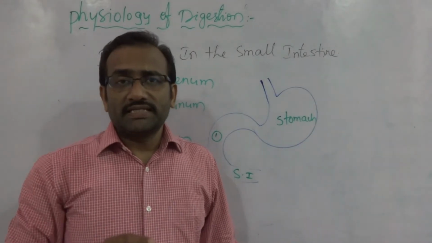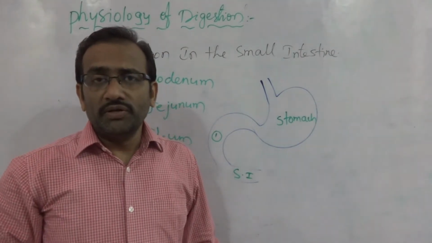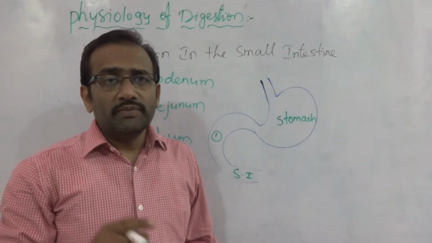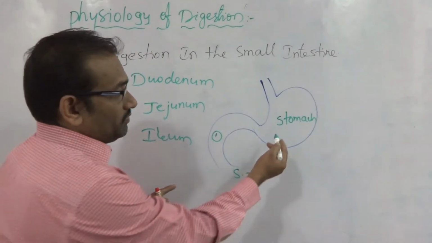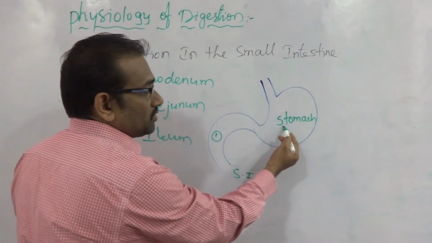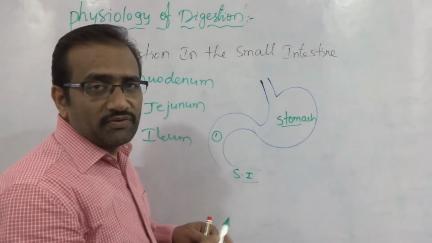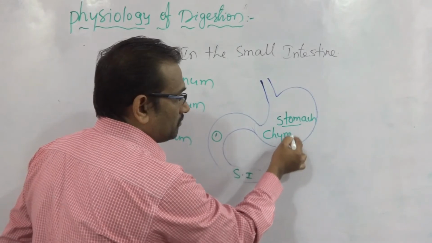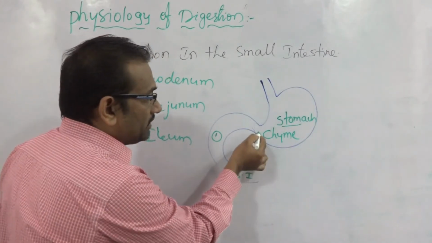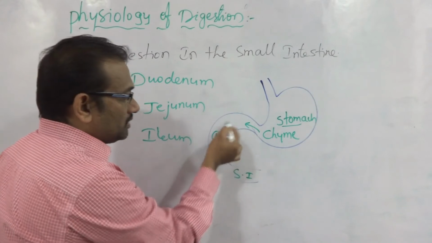So the small intestine, the first part is the duodenum. The duodenum is the U-shaped structure. From the stomach, the semi-solid or semi-digested food is called chyme. Chyme enters into the duodenum.